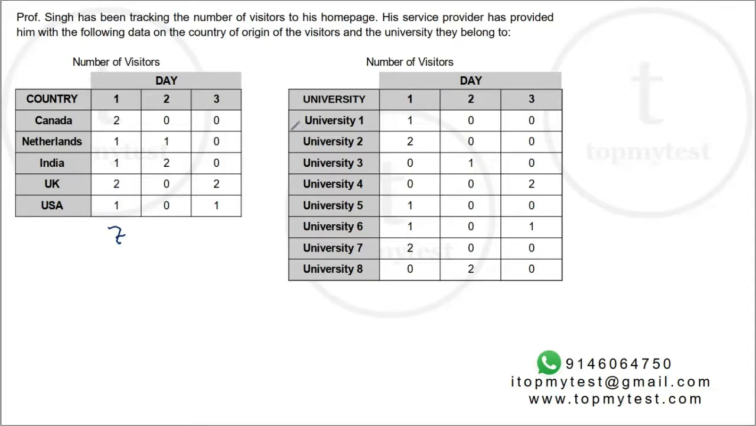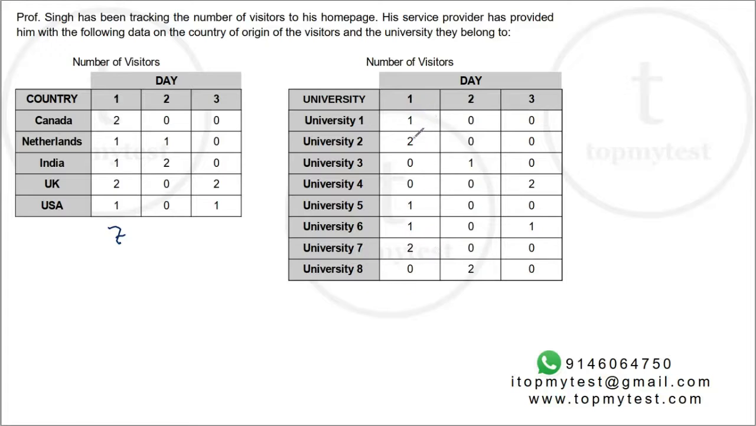Now, if you look at the second table, that's the university. This is the distribution by university, so which university these visitors were from. University 1, there was 1 visitor. University 2, there were 2 visitors. University 3, none. 4, none. 5, there was 1 visitor. 6, there was 1 visitor. 7, there were 2 visitors. And 8, there were none.